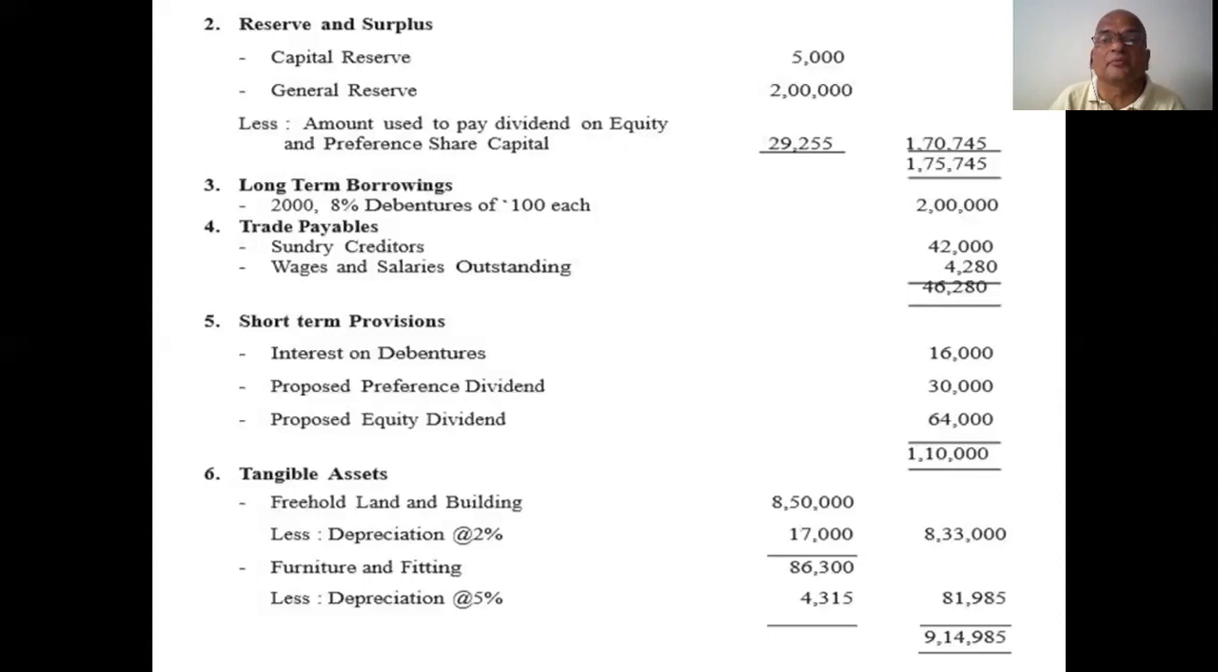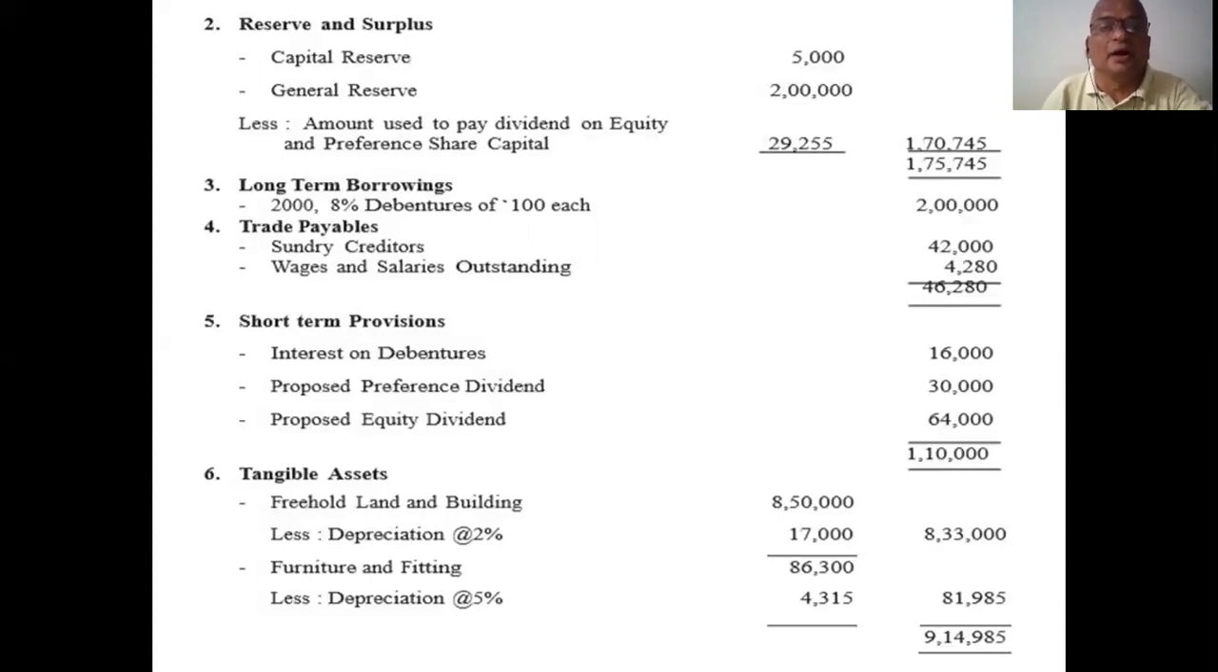Similarly, reserves and surpluses. Already they mentioned in the problem capital reserve and general reserve, less the amount of dividend to be paid, etc. Next, long-term borrowing, 8,000 debentures. I already mentioned debentures come under borrowing. Next, trade payables: creditors, outstanding wages, etc. Next, short-term provisions: interest on debentures, proposed dividends.